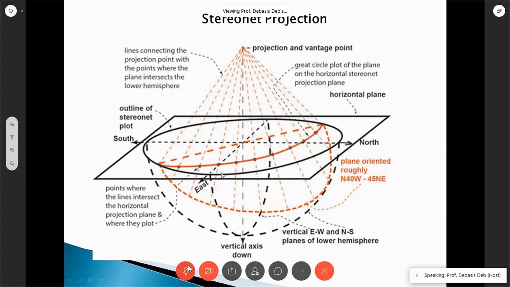You follow? Now here, if it is perfectly 90 degree dipping, then which one will be the arc? There is no arc, it's just this line. You follow what I'm saying?